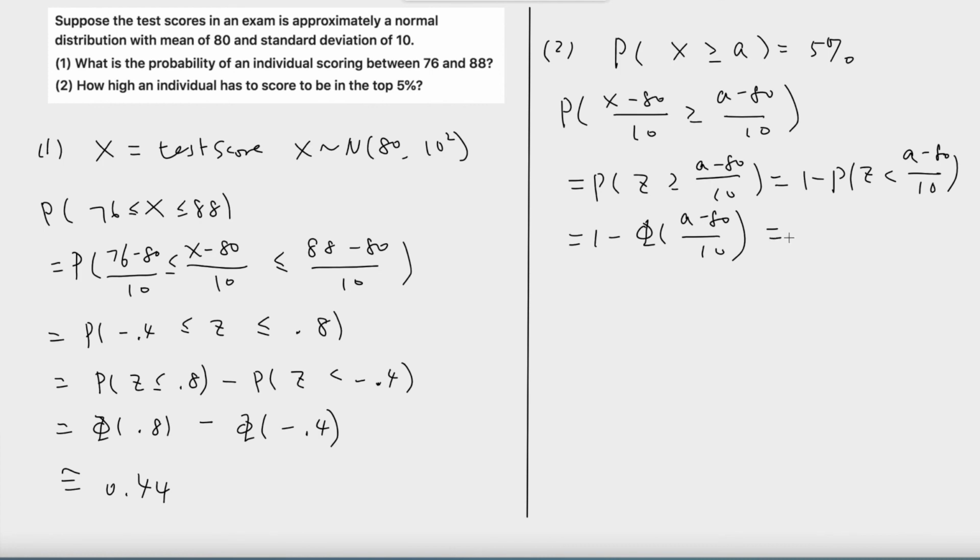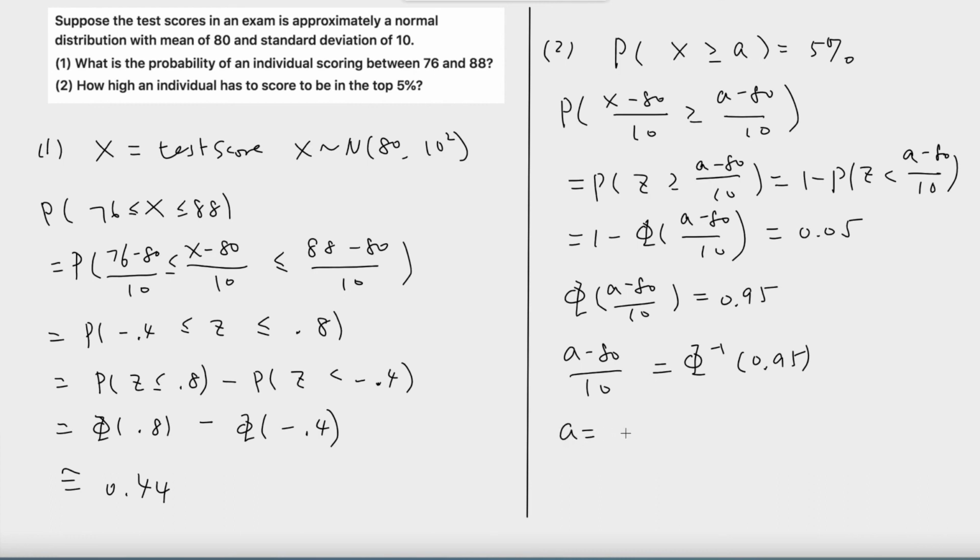And we want this to be equal to 5% or 0.05. So phi of (A minus 80) divided by 10 must be equal to 0.95. So (A minus 80) divided by 10 is equal to phi inverse 0.95. We can solve for A. A is equal to 10 times phi inverse 0.95 plus 80.